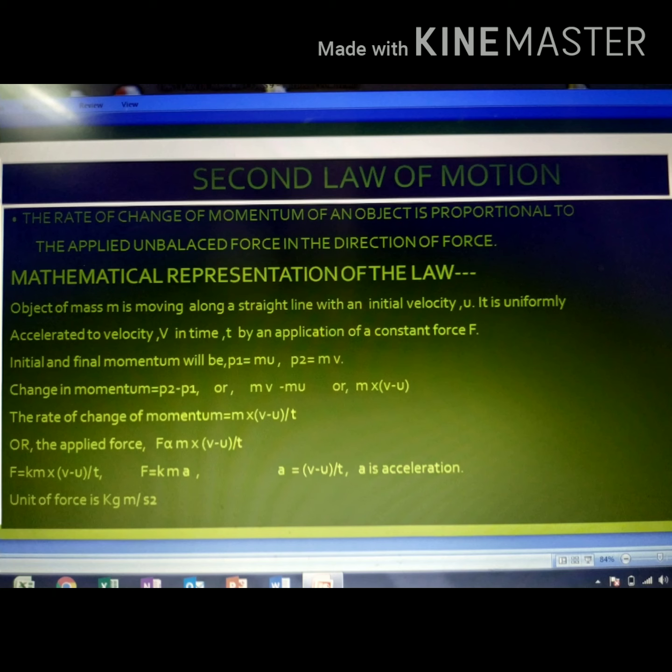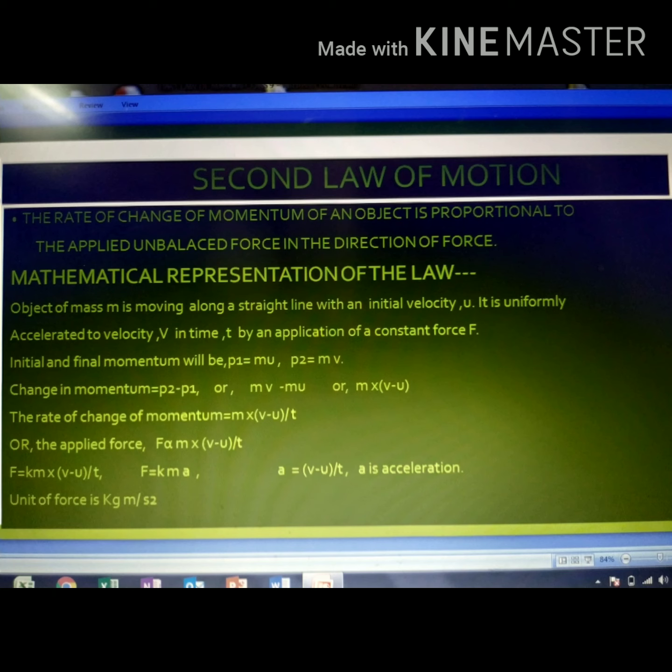And children, we can thus state the second law of motion: the rate of change of momentum of an object is proportional to the applied unbalanced force in the direction of the force. Then we can do the mathematical formulation of this second law.